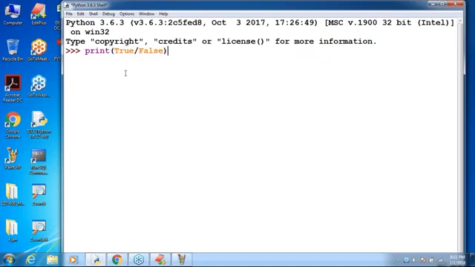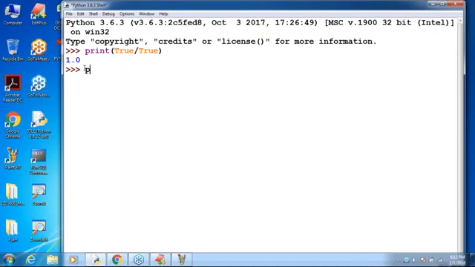First, let me take True divided by True. True means 1, 1 by 1 means 1. Sir, am I getting 1.0? Of course, I will discuss this in operators. Don't worry about that. The reason is that the division operator in Python always works with floating point arithmetic only. Remember that. In the operators concept, we will discuss all these things in detail. We are at data types only.